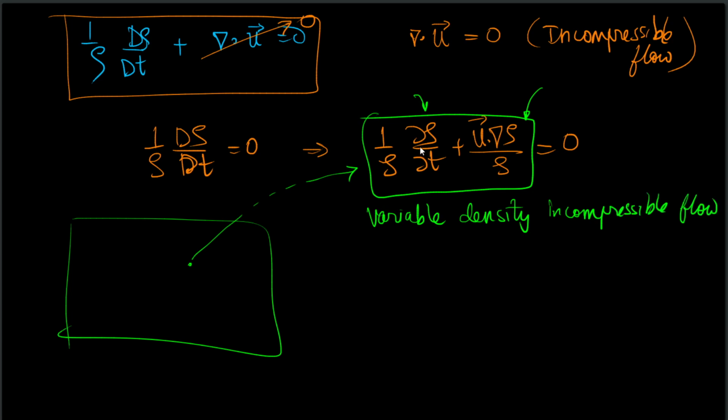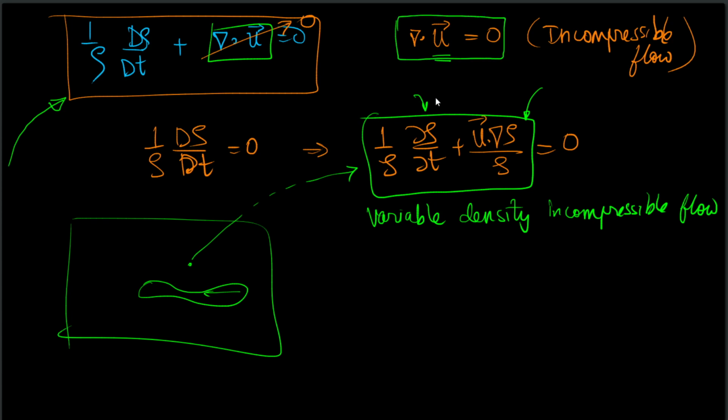Because regardless of what the density is behaving like, regardless of how the velocity field is, I must always conserve volume. That is a given statement. However, the volume may deform. If this is a material volume, I must have the same amount of mass inside this control mass. If this control mass shrinks to a point, this is the differential statement. This differential statement must always hold true if the flow is incompressible. And if density is constant, then we simply reduce everything to the divergence of velocity equal to 0.